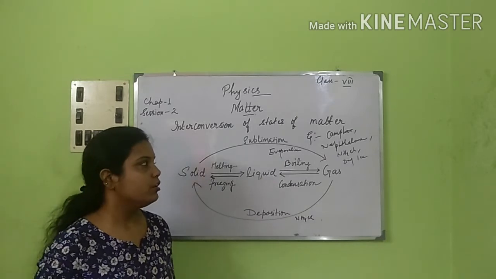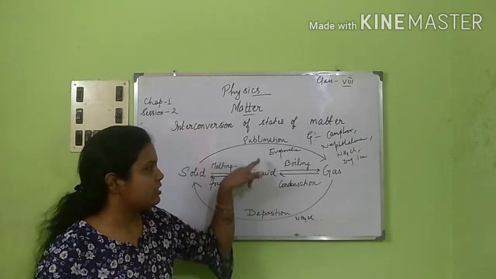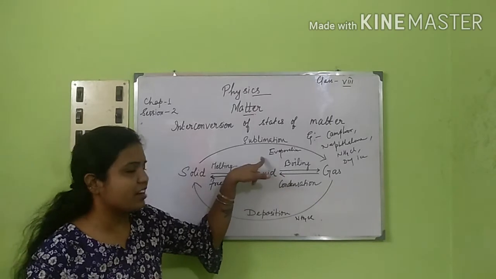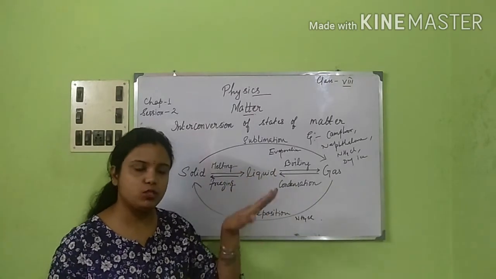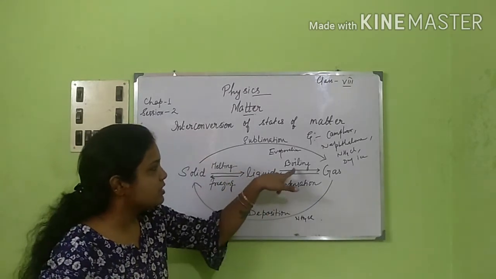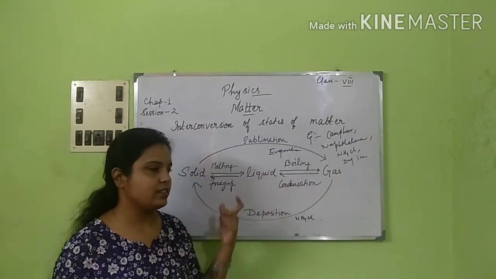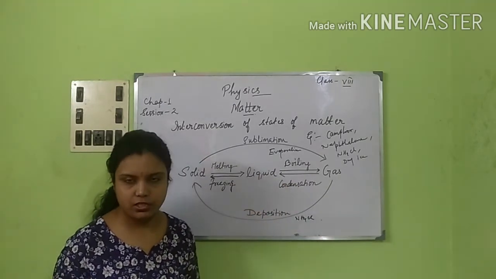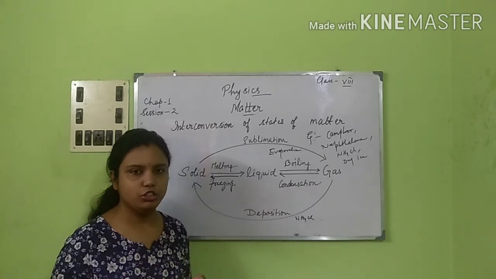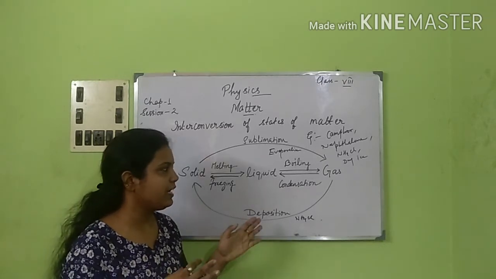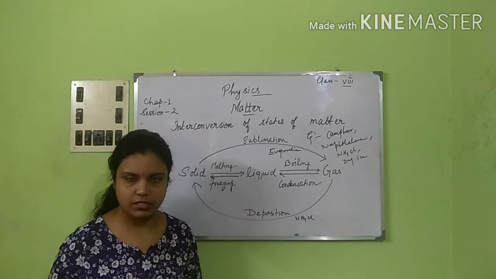So there is a time limit for it. Evaporation is a very slow and gradual process. It happens one after the other, but boiling is very fast, because an external source is there to provide heat to it. So it takes a very short time to get converted from liquid to gaseous state.